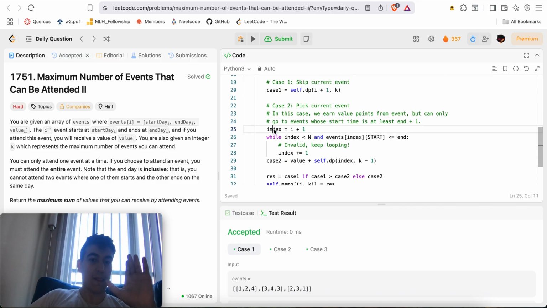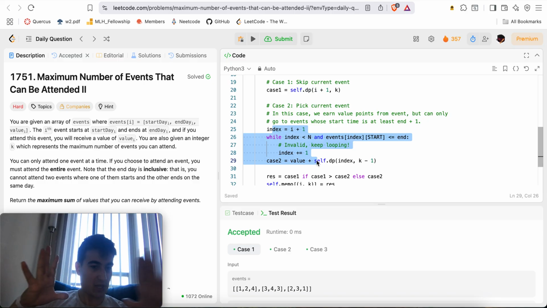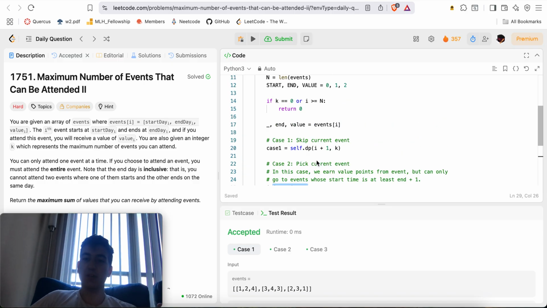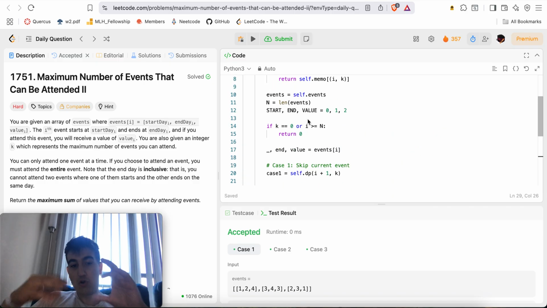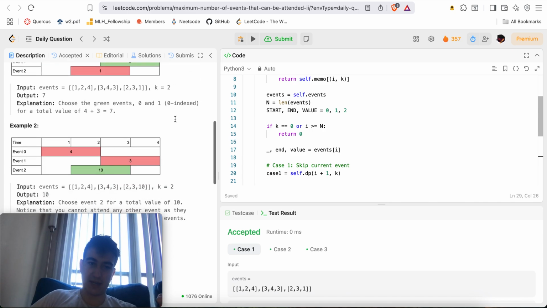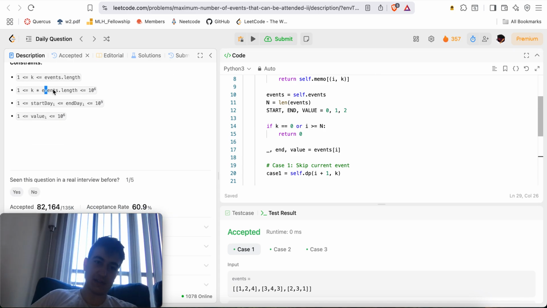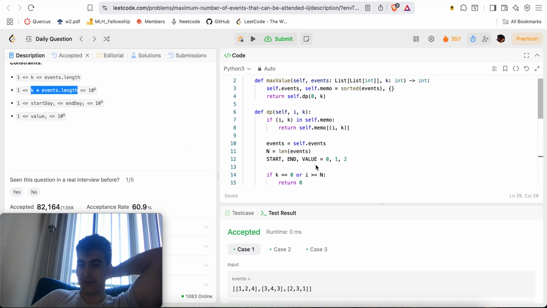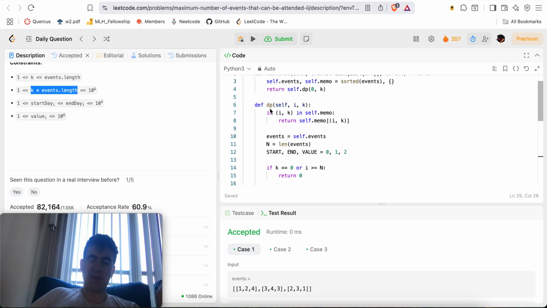In total, for each unique k, I might end up doing O of n work. So it's O of n times k plus O of n times k, which is equal to O of n times k. And here we're told events.length times k is less than or equal to 10 to the 6, so we are in bounds for this solution. Our solution is literally O of k times events.length. Okay, enough yip-yapping. So first we cache.